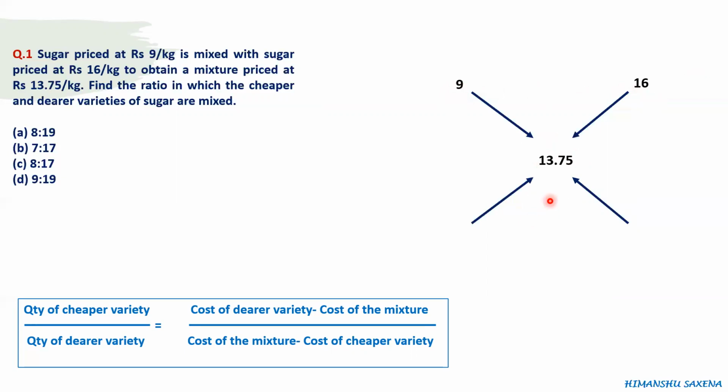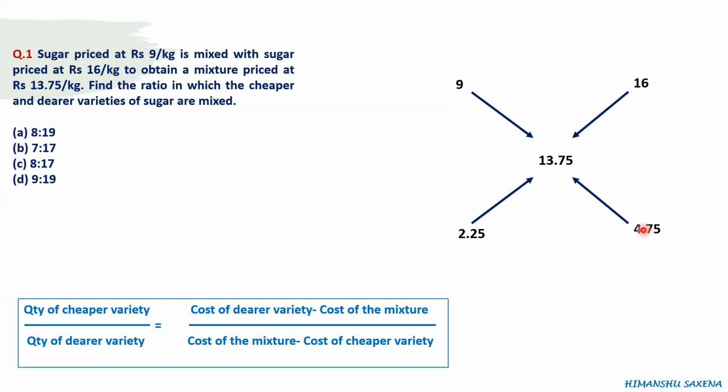What we have to do now is to calculate the difference between this number and this number and write it here. So the difference between these two numbers is 2.25. So we write it here. Similarly, we calculate the difference between 9 and 13.75 and write it here. So here the difference is 4.75.